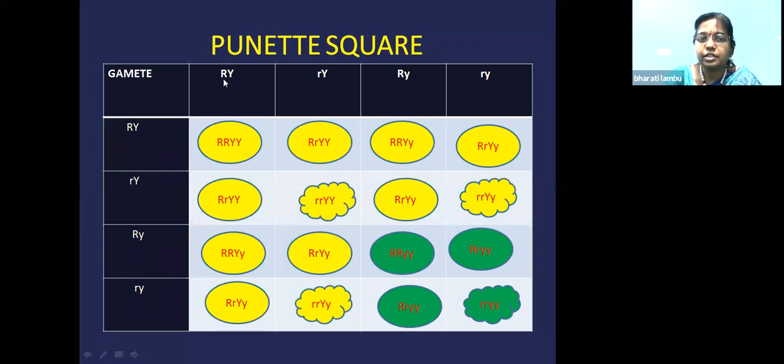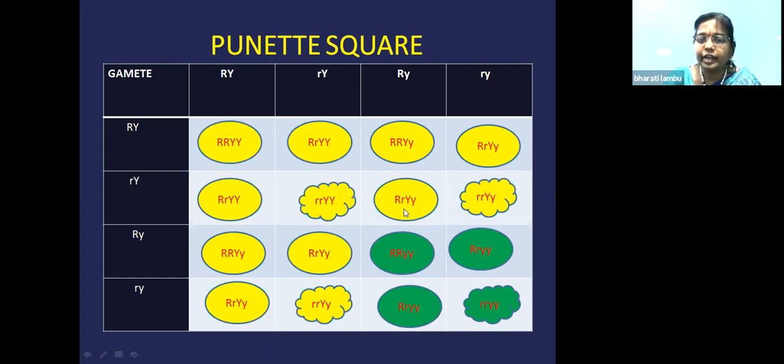When you are crossing these two gametes, male gamete and female gamete, the progeny you should write in the boxes. So what is the progeny of this? Capital R, capital R, capital Y, capital Y. This one, capital R, small r, capital Y, capital Y. This one, capital R, capital R, capital Y, small y. So capital R, small r, capital Y, small y. Likewise, capital R, small r, capital Y, small y.